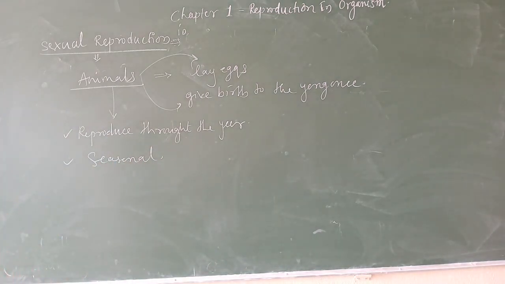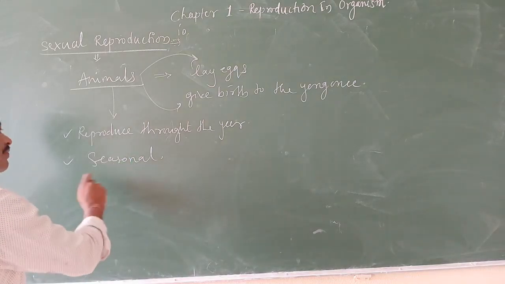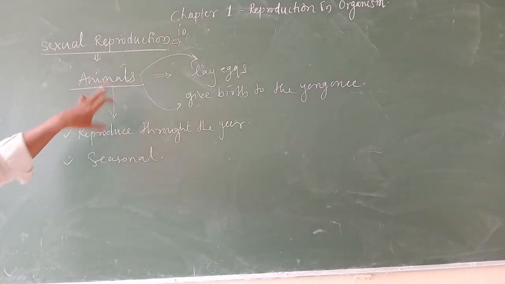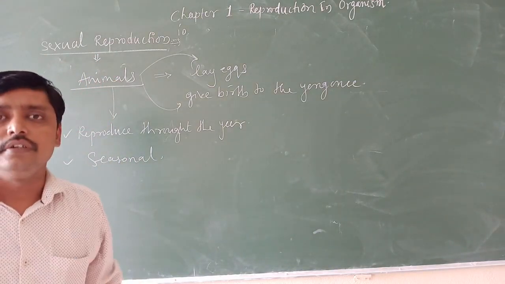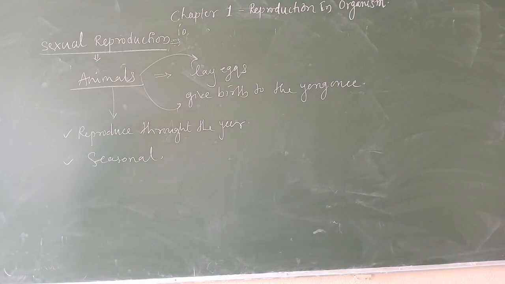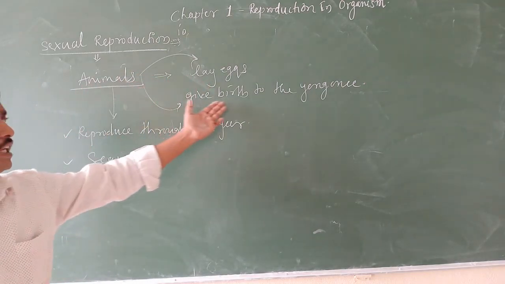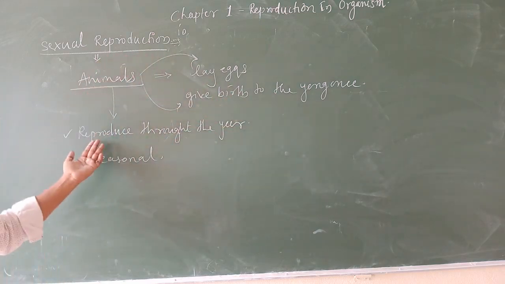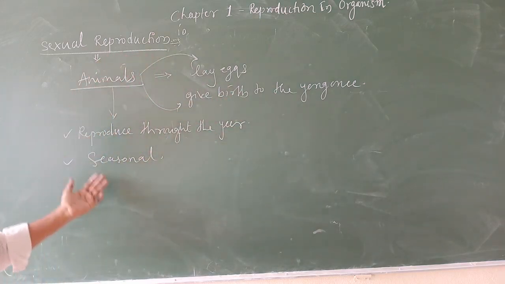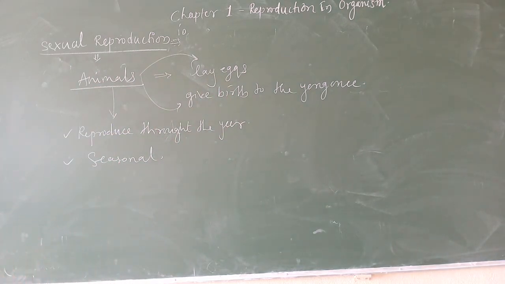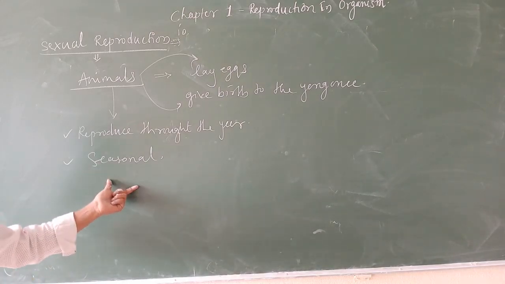Understood? When we discuss sexual reproduction in animals, we find variations. Some animals lay eggs, some give birth to young ones, some reproduce throughout the year, and some reproduce seasonally.